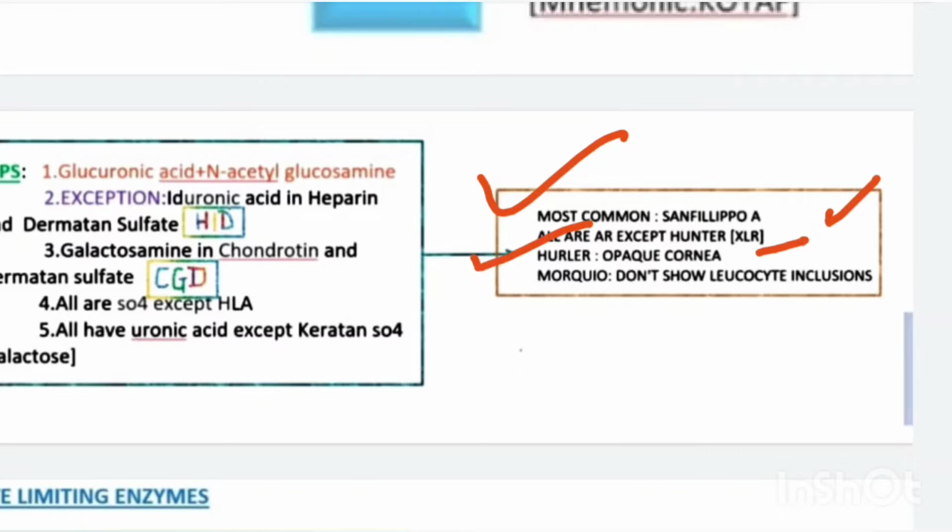So usually everyone remembers it with a mnemonic: for hunting, you need a clear cornea. So in Hunter's, clear cornea is there, and in Hurler's, opaque cornea is present. And Morquio doesn't show leukocyte inclusions. It is a question.